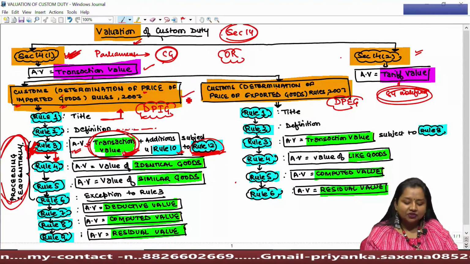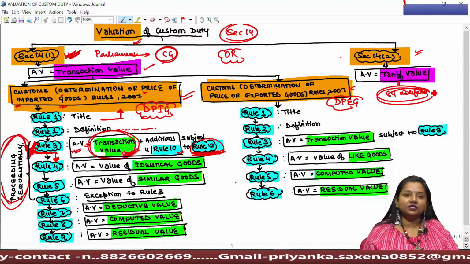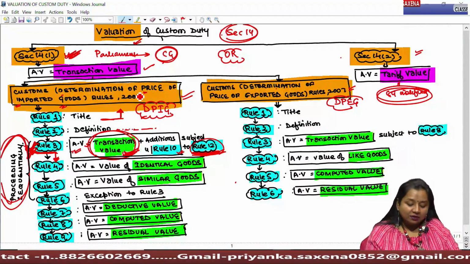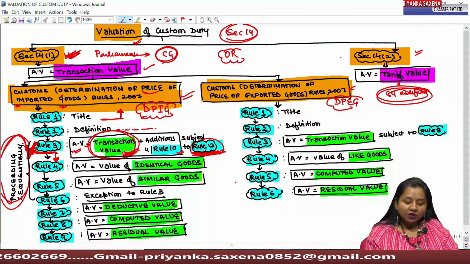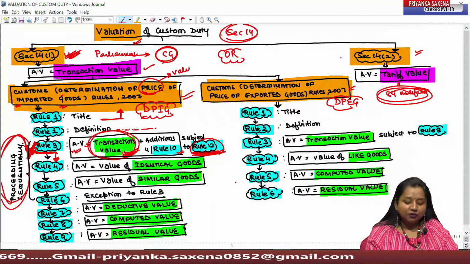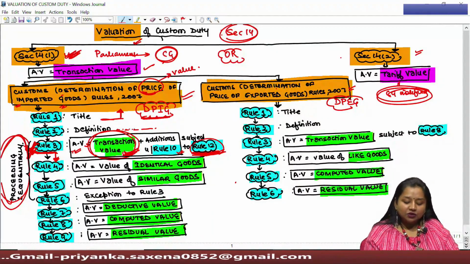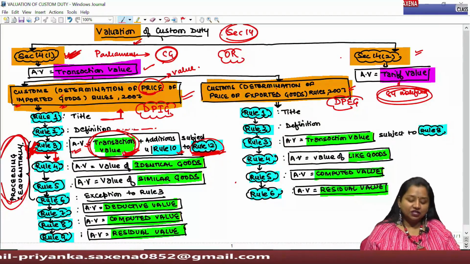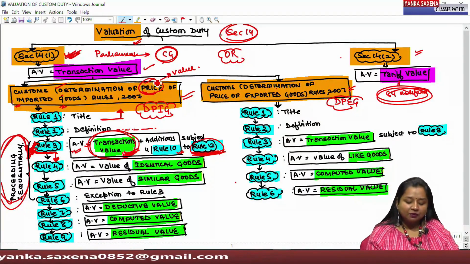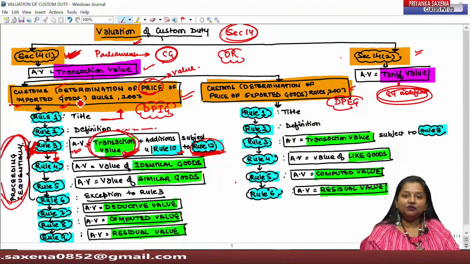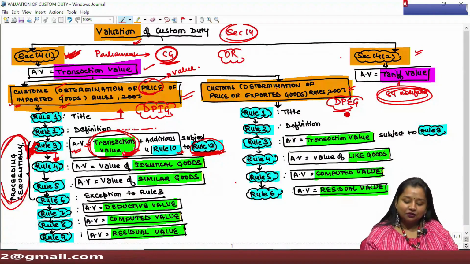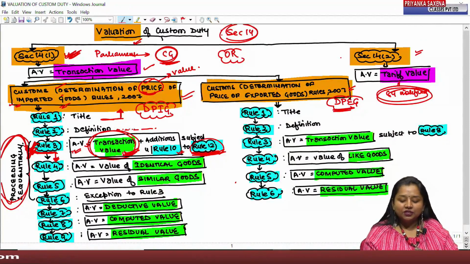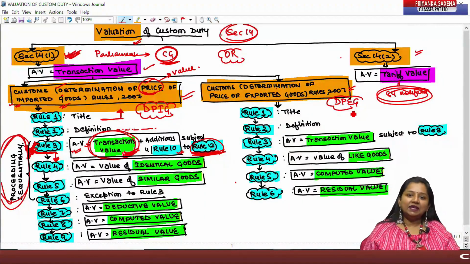The central government has introduced two different sets of rules, namely the Determination of Price of Imported Goods Rules 2007, or we can also consider this price as the value of imported goods. Therefore, we also name these rules DPIG rules, where D stands for determination, P for price, I for imported and G for goods. And the central government has also drafted another set of rules in the name of the Custom Determination of Price of Exported Goods Rules, which can be abbreviated as DPEG rules.